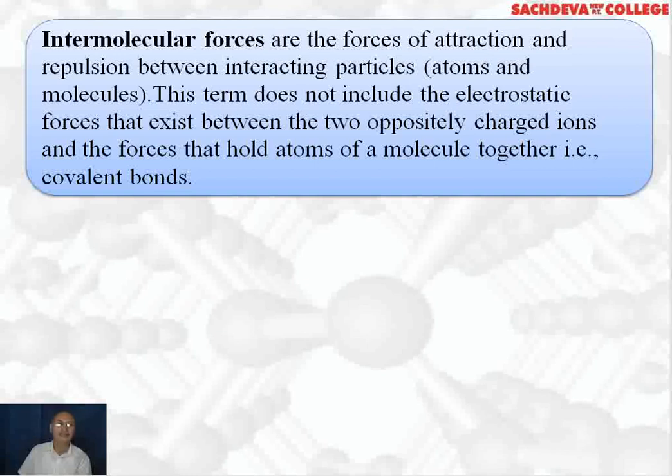Now this particular term does not include the electrostatic force of attraction which is present between oppositely charged ions in an ionic bond. These forces of attraction also do not include the force of attraction between atoms in a molecule, that is covalent bonds. So excluding these two, the remaining intermolecular forces of attraction we will be discussing today.